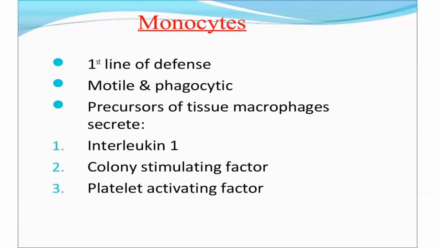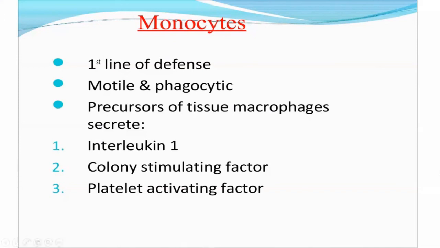Monocytes, again, are one of the first lines of defense of the body. They are motile, they are phagocytes, and they are the precursors of tissue macrophages. When present in the blood, upon entry of foreign material, they become macrophages in response to the entry of microorganisms, while monocytes in tissue are called histiocytes. Upon entry of a microorganism or foreign invader into the tissue, they are replaced by the tissue macrophages, and then they secrete interleukin-1, colony stimulating factor, and